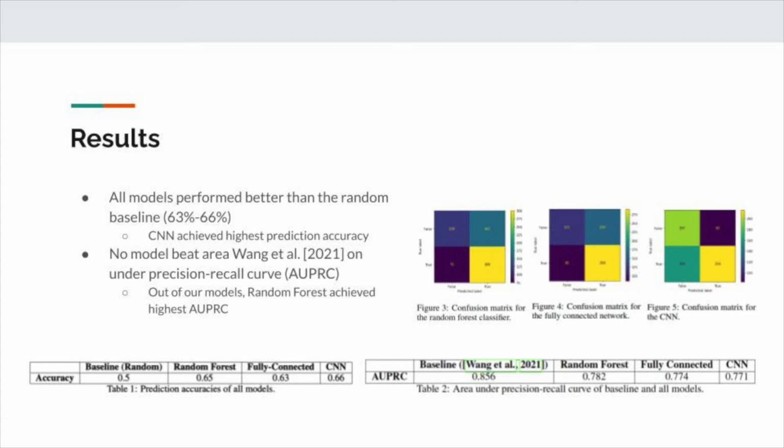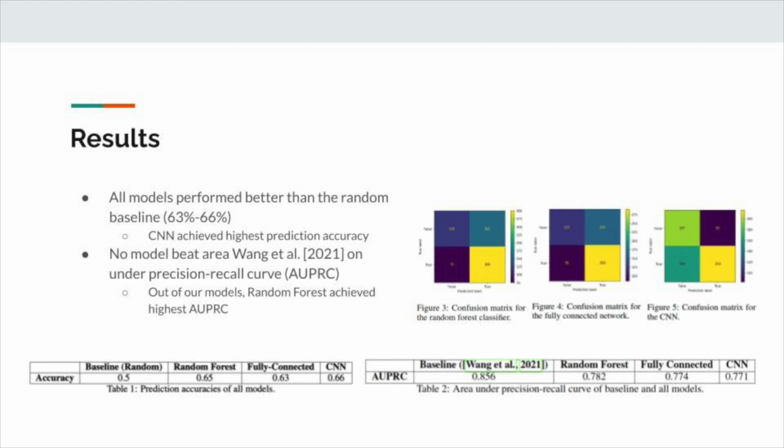We also calculated the area under the precision recall curve and displayed the confusion matrices on the slide here. Our scores were not able to beat Wang et al.'s EMS scores, but was able to classify true positives very consistently. Of our models, the random forest achieved the greatest score while requiring the least amount of parameters. We believe that the use of Enformer allows long-range information to be captured in the output features, which the random forest was able to capture and make predictions on.